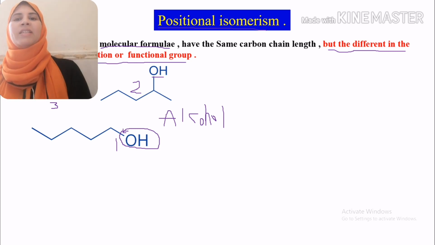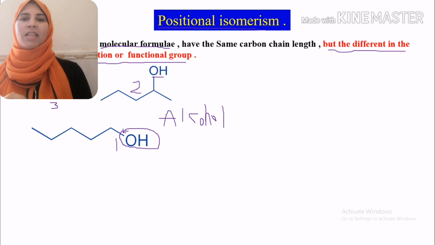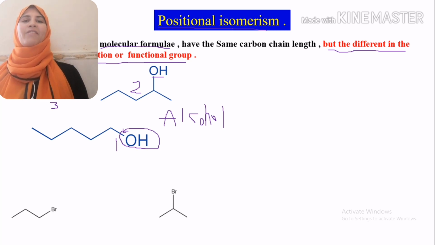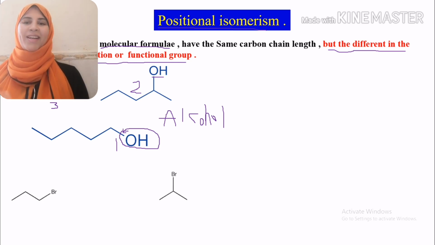They are different in the position of the hydroxy group, so we have different isomers, but all of them are positional isomers.